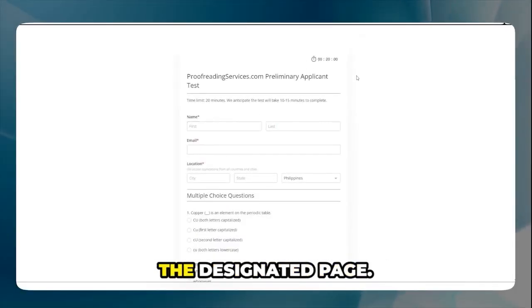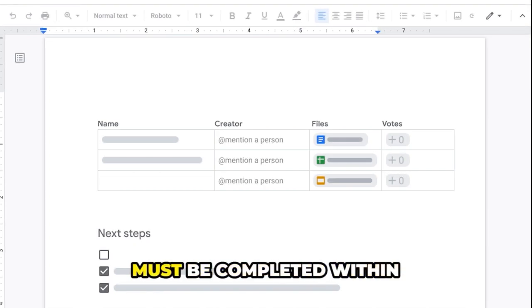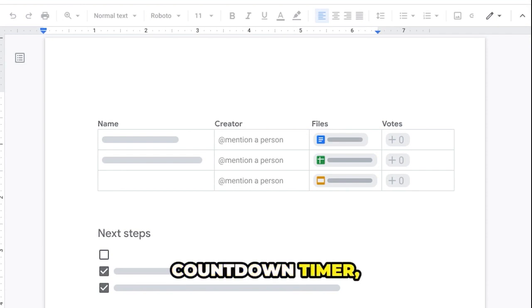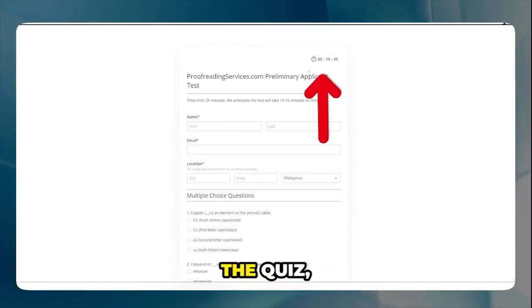So, to begin, simply click on the Apply button to initiate your application as an online proofreader, which will direct you to the designated page. Here, you'll encounter a proofreading quiz that must be completed within a 20-minute time frame, as indicated by the countdown timer. I currently have approximately 19 minutes remaining to complete the quiz.